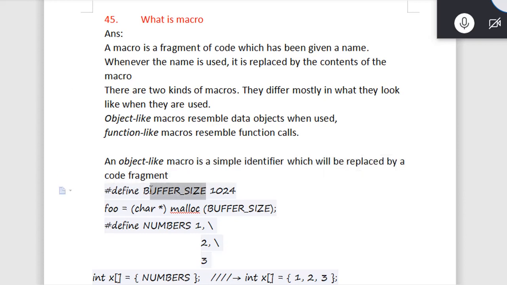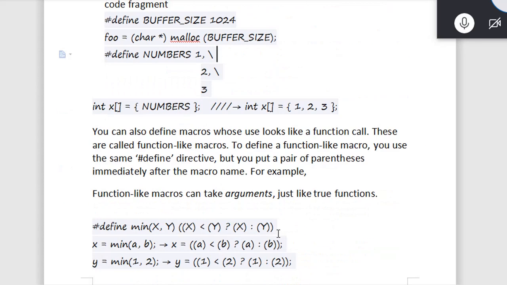Wherever we want the buffer size, we can use it. We can write it like this, and it will be replaced with 1024 at the preprocessor stage itself. A macro is a preprocessor directive, so in the preprocessor stage this will be replaced with 1024. That is one example, and here is another example.